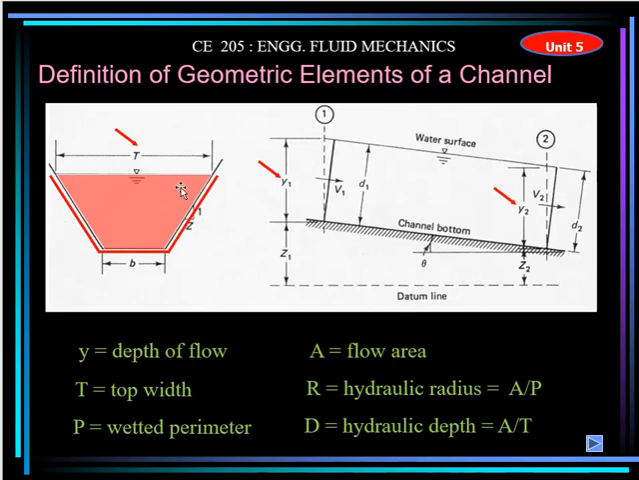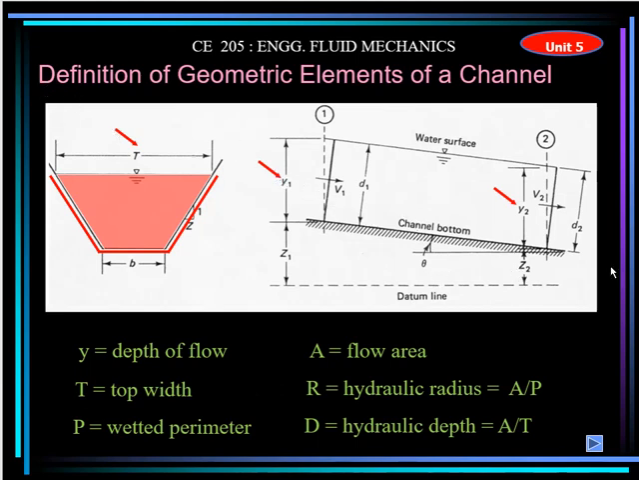Area of the flow is the area of the cross section in which water is flowing. It is not the area of the whole section. The channel may be up to this height, but the water level is up to this height. So this area where the water is flowing is the area of the flow. Hydraulic radius can be calculated by just dividing A by P. This is one of the parameters which we use in the calculation of various things. D is called the hydraulic depth. It is also simply the area of the flow divided by the top width. So these are some of the parameters which we need in our calculation.